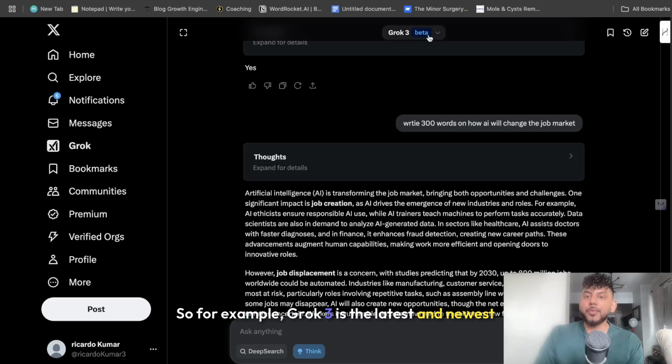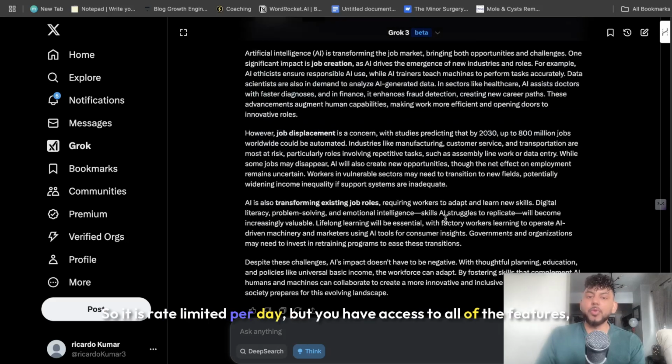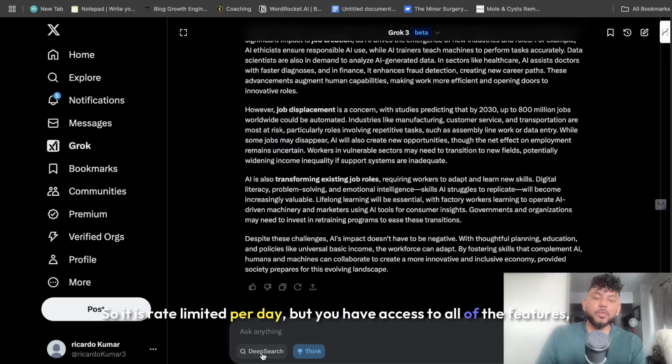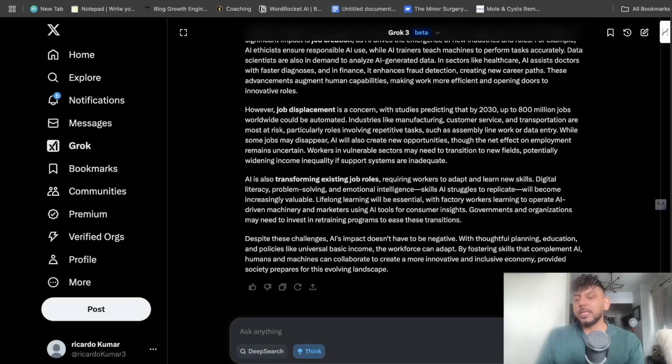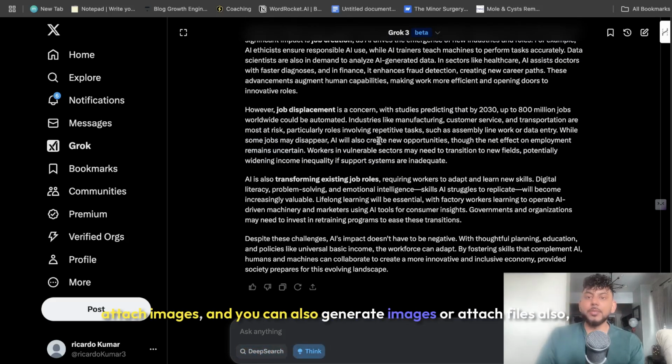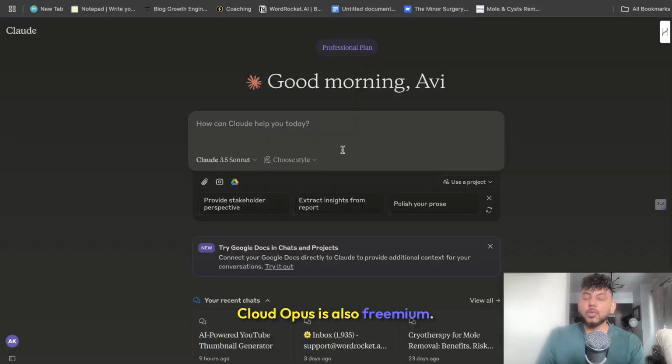So for example, Grok 3 is the latest and newest and one of the better models to come out, and it is free to use. It is rate limited per day, but you have access to all of the features, including the ability to do deep research, the ability to think, attach images and files, and you can also generate images in Grok 3. You can use it on x.com for a completely free sign up. Claude Opus is also freemium.